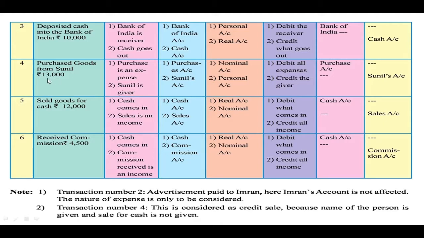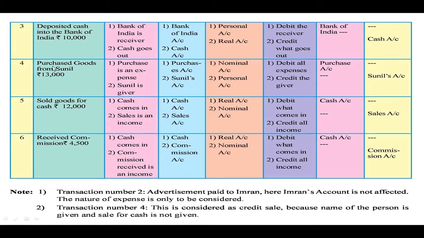So whenever it is not mentioned whether the cash goes out of the business or not, and whenever the person's name is given, at that time you have to assume that it is a credit transaction. Since it is a credit transaction, cash is not involved in this. This is not the cash transaction. So cash is not involved.